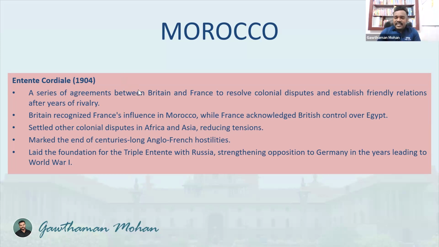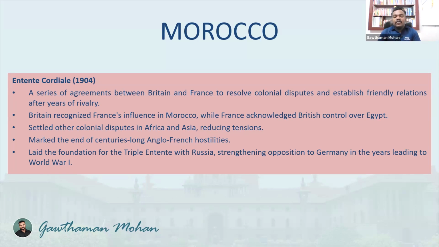They wanted to settle these colonial disputes in Africa and Asia, which could reduce the tensions between these two countries. And it marked the end of the centuries-long Anglo-French hostilities. Anglo-French hostilities came to an end because of this particular agreement. During the time of Napoleon Bonaparte and all, they were having a very bad relationship, with enmity and rivalry between these two countries, France and England.